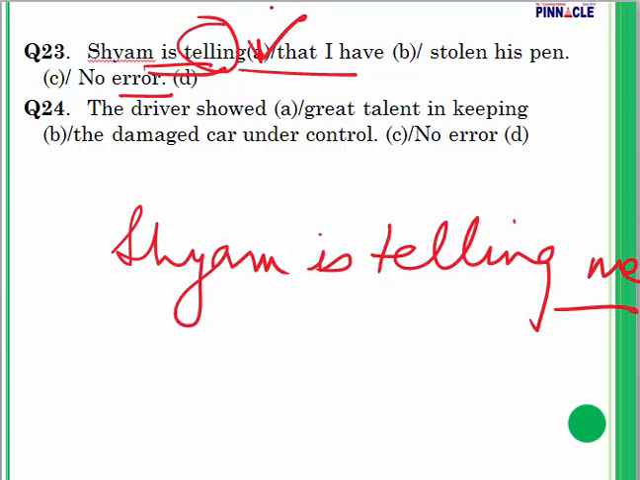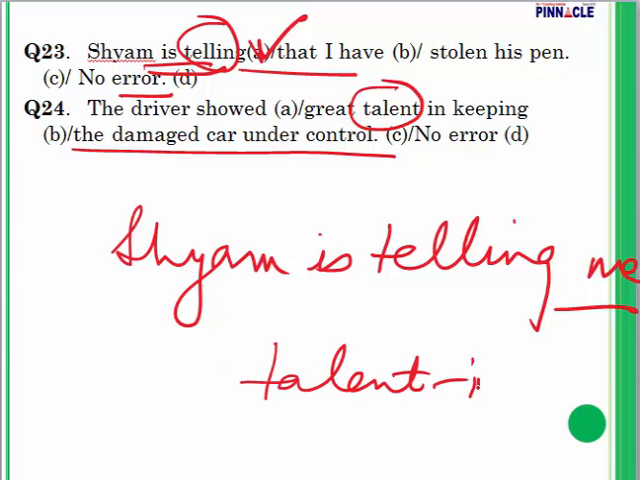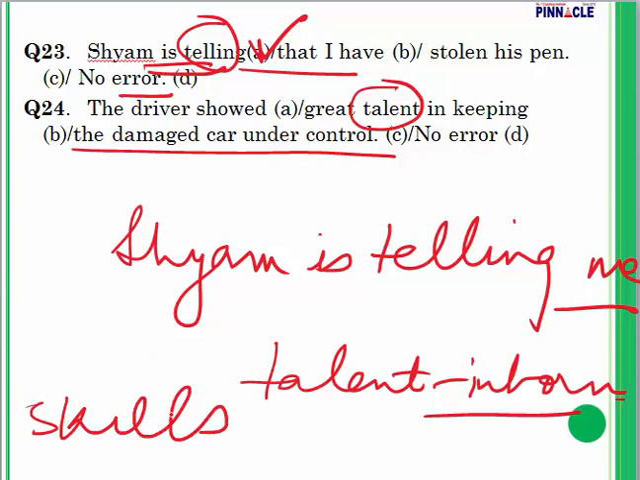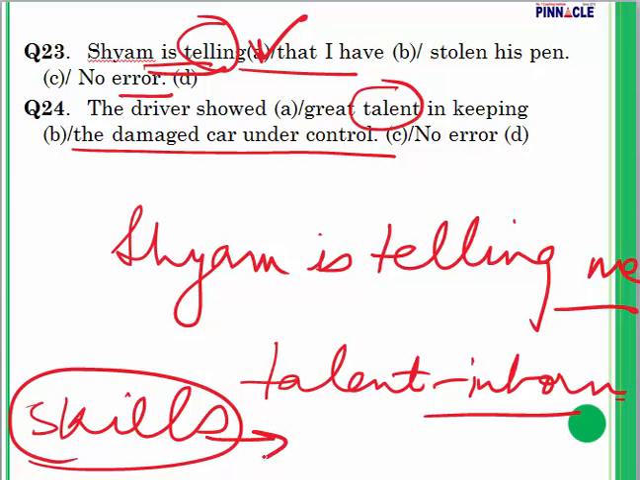Question number 24. The driver showed great talent in keeping the damaged car under control. Here, talent is an incorrect word. Talent is something which is inborn. Somebody can have a talent for singing. Somebody can have a talent for dancing. But skill is something which is developed over a time period because you have practiced it a lot.